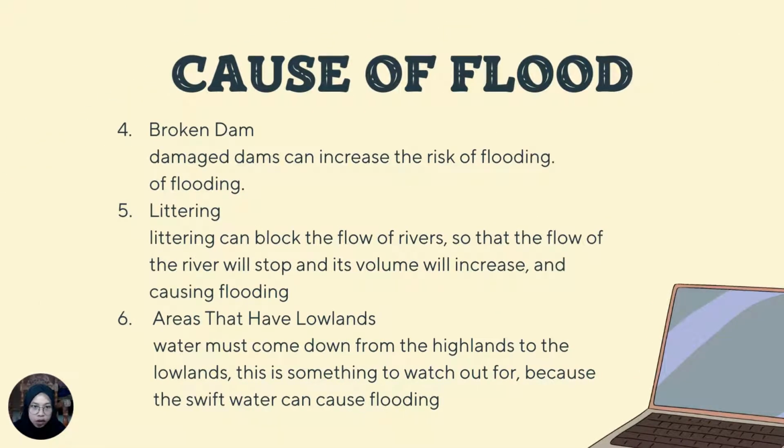The fourth is broken dam. Damaged dam can increase the risk of flooding. The fifth is littering. Littering can block the flow of the river, so that the flow of the river will stop and its volume will increase, causing flooding. And the last is areas that have lowland. Water must come down from the highland to the lowland. This is something to watch out for, because the swift water can cause flooding.